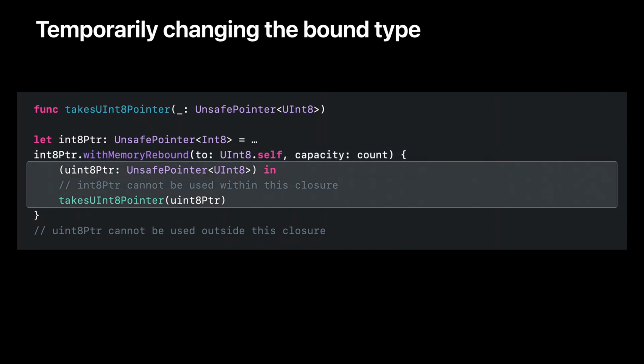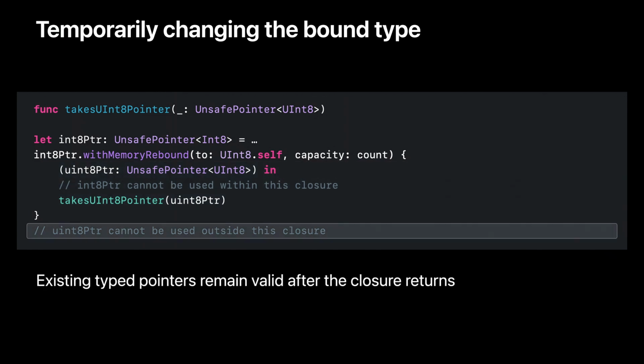Just like with unsafe pointer, withMemoryRebound(to:) gives you a pointer that's guaranteed to be valid for the scope of its closure. We know it's safe to rebind memory within the closure because our Int8 pointer isn't used anywhere inside the closure. When the closure returns, withMemoryRebound(to:) rebinds memory back to the original Int8 type. This makes it independent of typed pointer access in surrounding code. We can prove it's safe to use just by reasoning about the code within the closure.